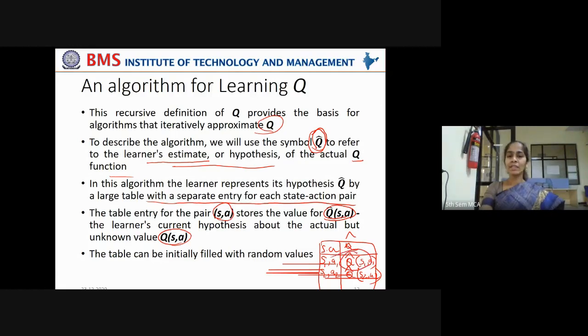Now the table can be initially filled with some random values and iteratively they can be refined. Did you understand now? Something like in the backpropagation algorithm to adjust the weights, you remember? In neural networks, in order to adjust the weights iteratively, you keep sending back the difference in the errors. What is the prediction error? That prediction error you are back propagating so that the weights are adjusted.